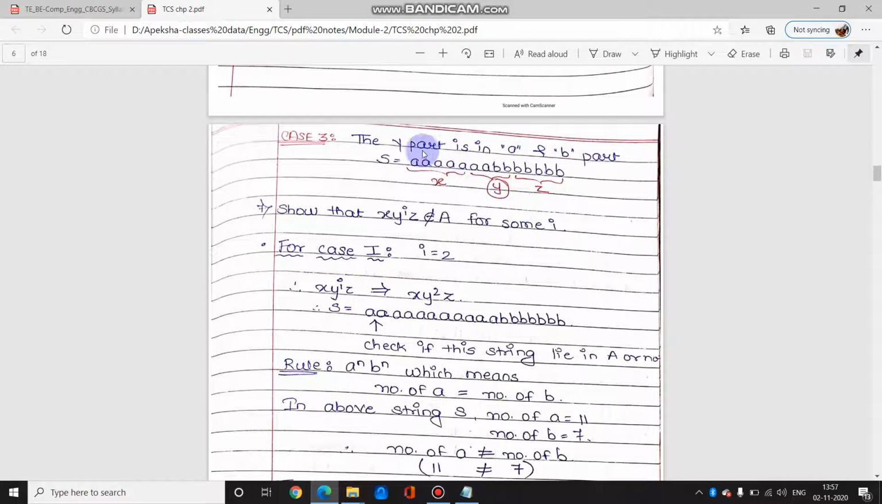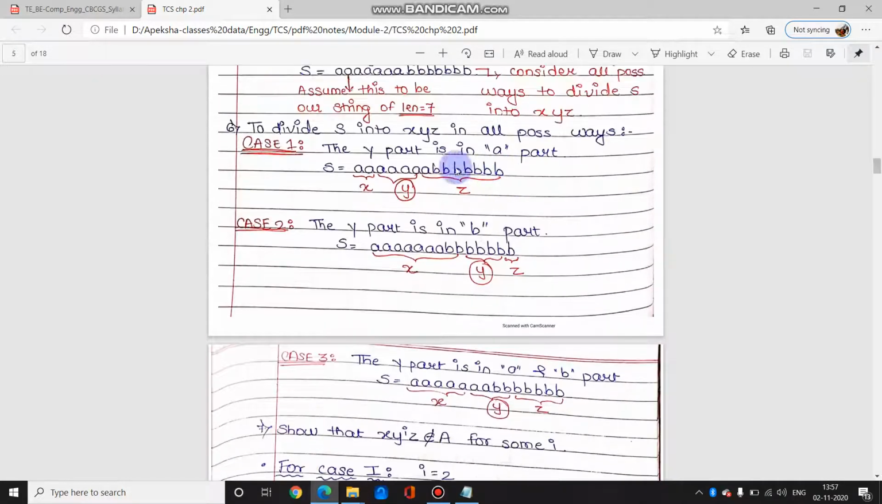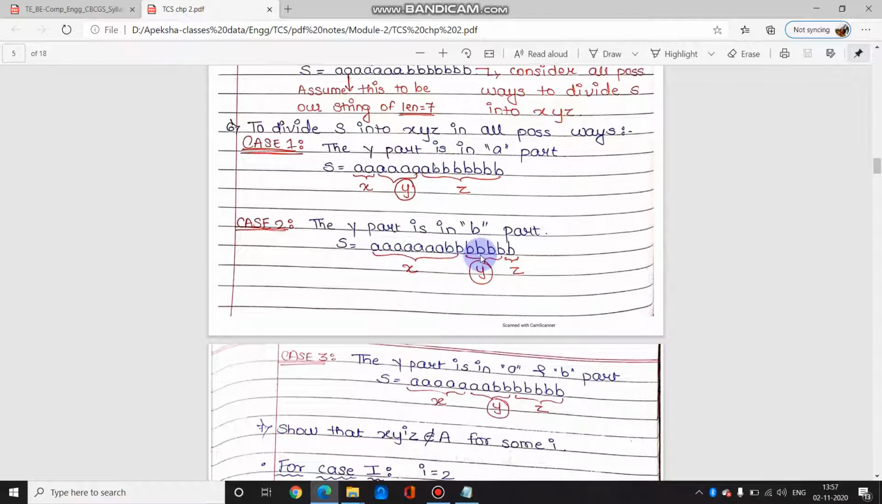Third case, we are considering that the y is in a and b both the parts. तो y वाला जो रहेगा वो string will contain a and b both. पहले दो केस क्या था कि y में string a का पार्ट रहेगा, सेकेंड में था y will be in part of b.